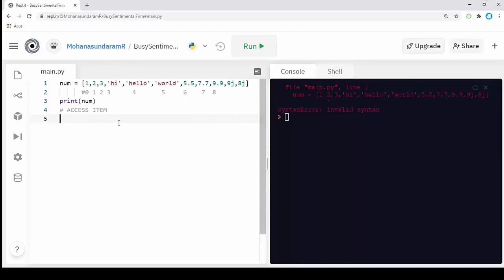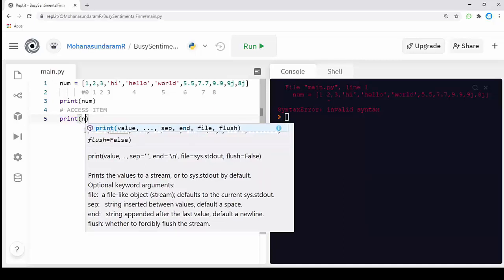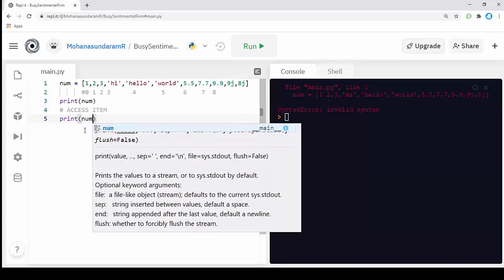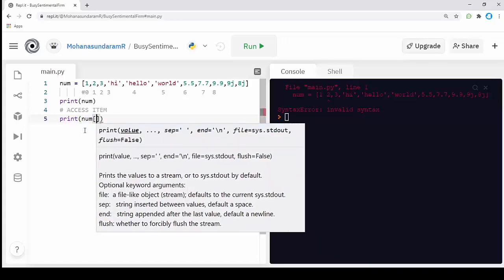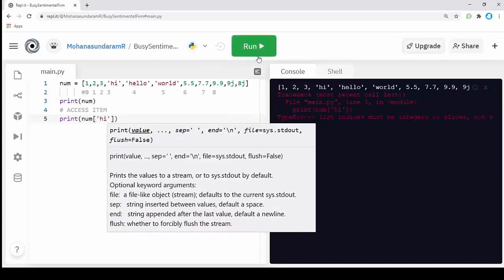Simply, I can grab that using the print statement. I'm going to print it, and I'm going to call the name of the list. Here the name of the list is num. I'm going to open my square brackets and pass the value I want to take.